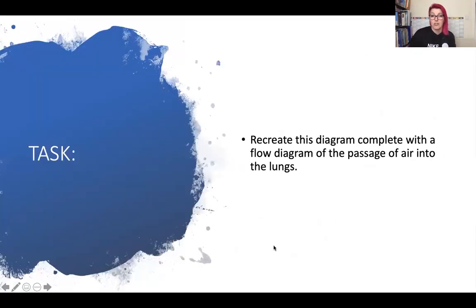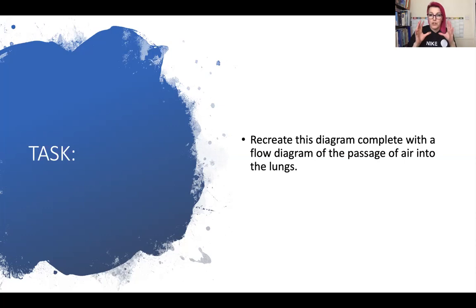So here's your task. I want you to recreate the diagram, complete with a flow diagram of the passage of air into the lungs. So draw a really lovely body. I'm sure you can draw it way better than what I can. Draw a body, or just the passage of the organs, and label the parts of the air coming in, and then do a flow diagram next to it with arrows of where the air is coming. So for example, bronchi, bronchioles, alveoli, gaseous exchange. I want that flow diagram there as well.